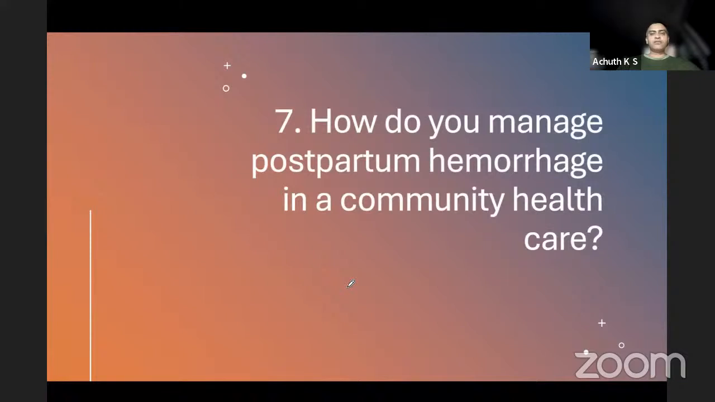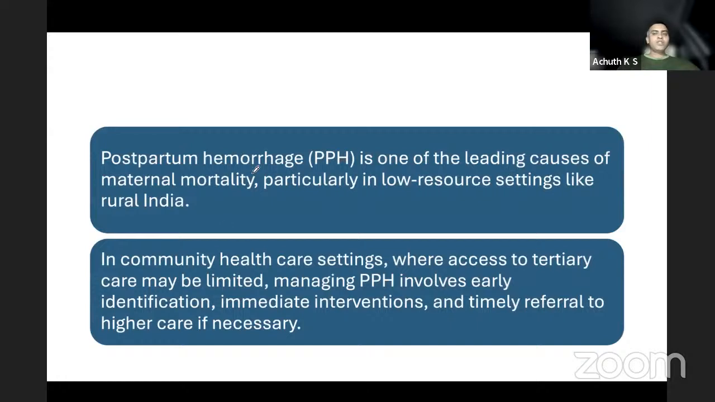The last question we have for today is, how do you manage postpartum hemorrhage in a community healthcare setting? What is postpartum hemorrhage? It is the leading cause of maternal mortality. Okay. Whenever it occurs, you shift the patient to the healthcare setting for management.